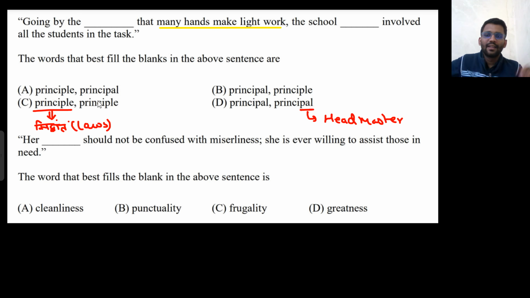Okay, so tell me what should be coming in the first bracket and what should be coming in the other bracket. The school principal, right? Principal.